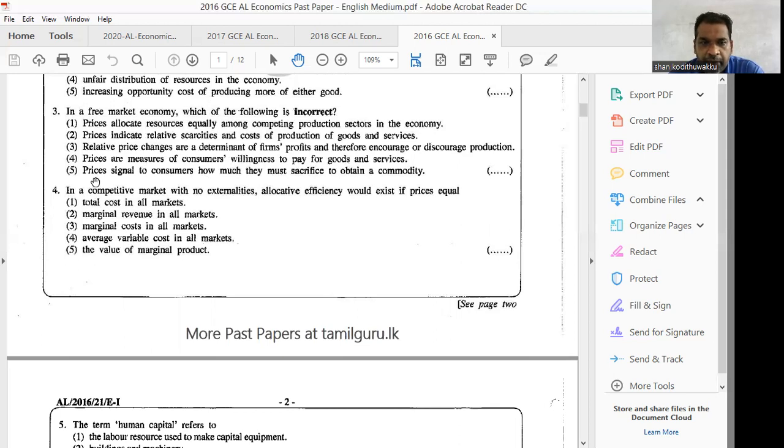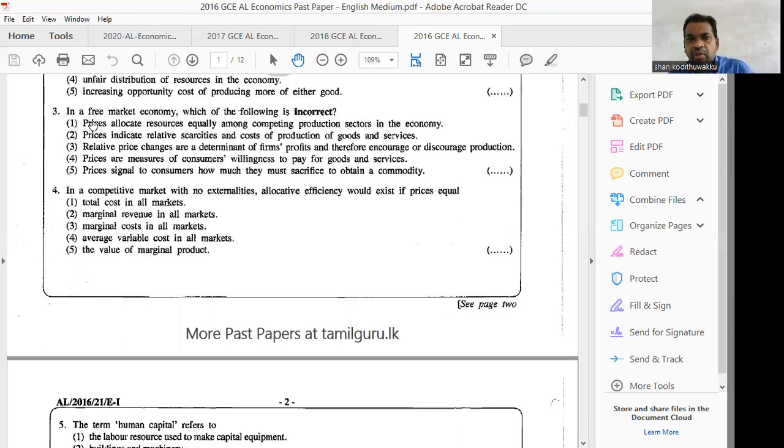No. Prices signal to consumers how much they must sacrifice to obtain a commodity. Again, the question: in a free-market economy, which of the following is incorrect? Incorrect means wrong. Then, prices allocate resources equally among competing production sectors in the economy? No, that is wrong. That is the answer.